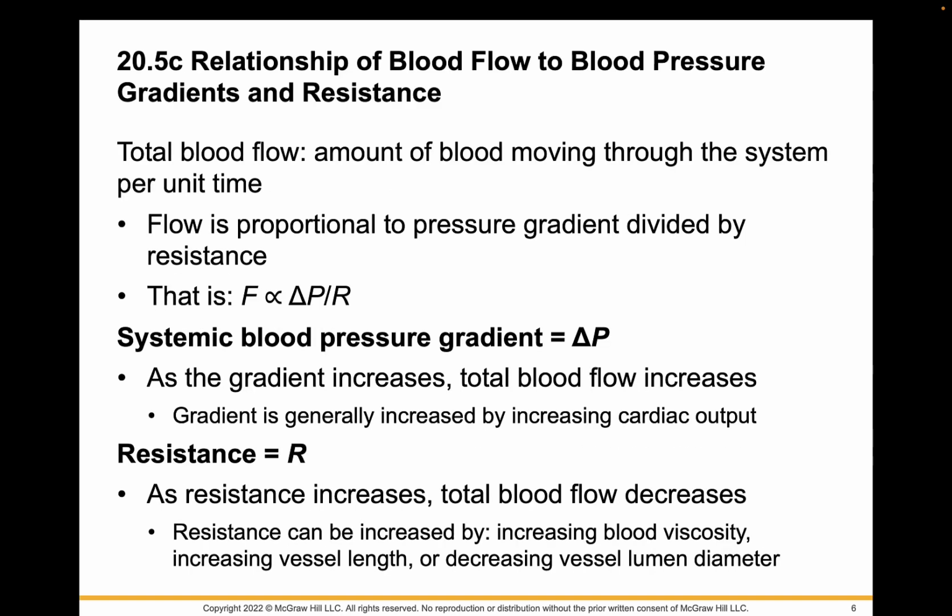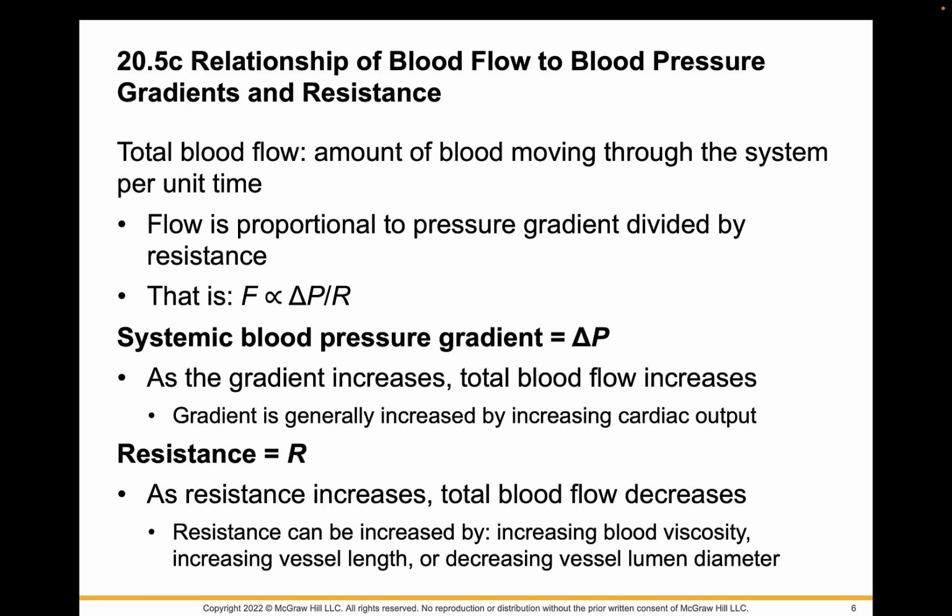Now, one thing we have to keep in mind here, we're going to go into some fluid dynamics, and we're going to have to talk about flow. So total blood flow, we already know that's cardiac output. Flow is going to be proportional to pressure gradient. So there's our driving force, and that's actually going to be divided by resistance.